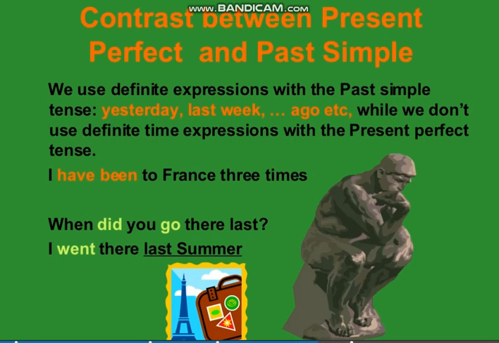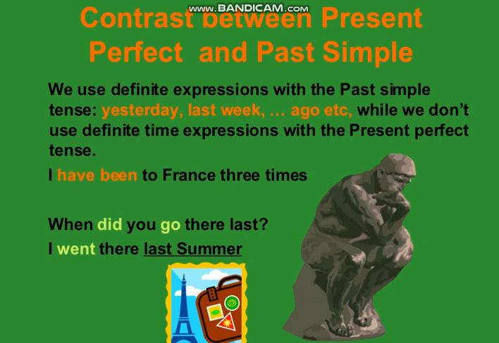Now here a comparison between present perfect and past simple tense is given, because obviously in past simple we also discussed such events which have already happened in the past. So here is a contrast between the two, showing how they are different from each other. We use different expressions with the past simple tense, like yesterday, last week, ago, etc. While in present perfect tense we don't use such words which show a specific time.